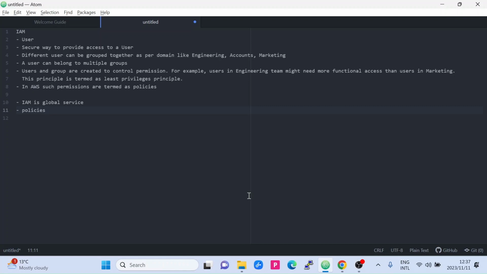Similarly, in AWS, a user gets an account, and as I mentioned earlier, to perform his work, we provide him certain privileges. So different users can be grouped together, and there can be a user who belongs to multiple groups. Users and groups are created to control permissions.